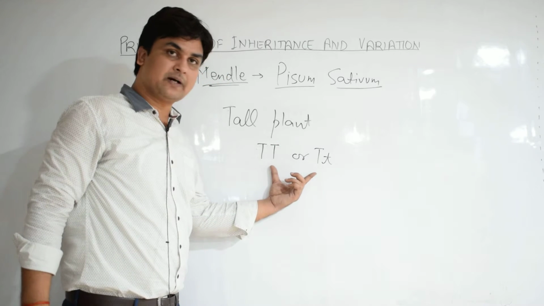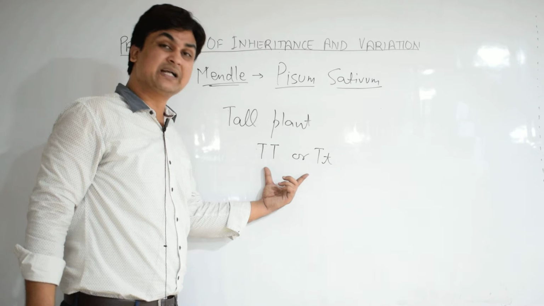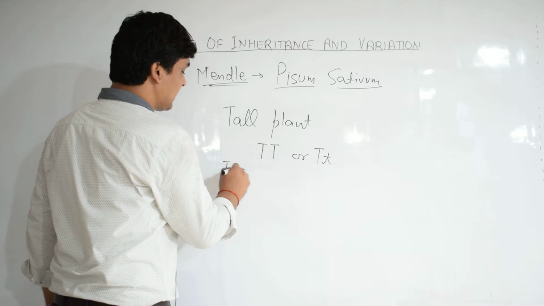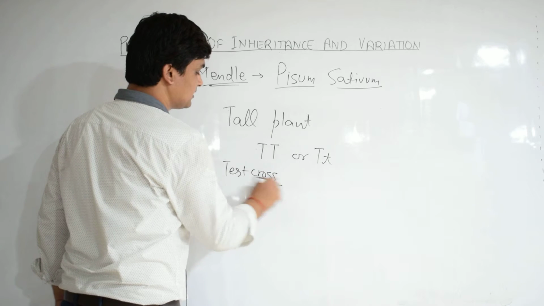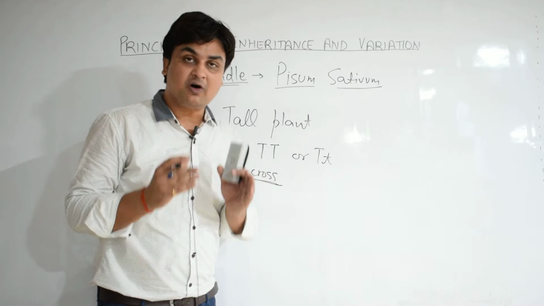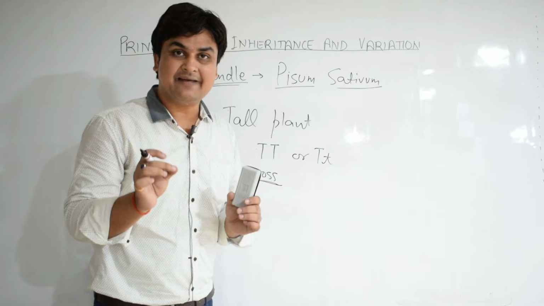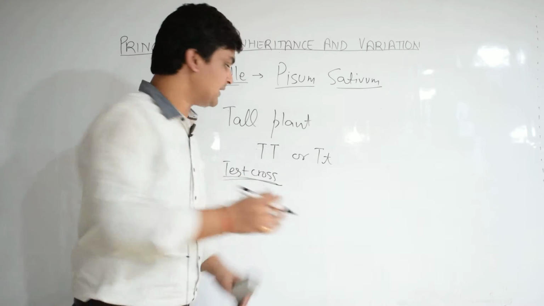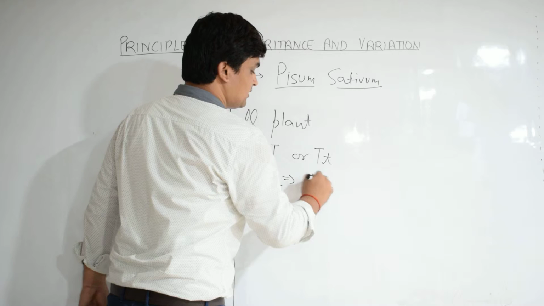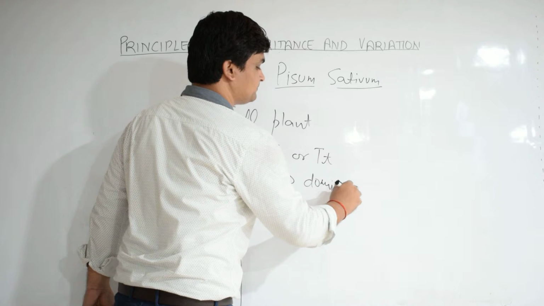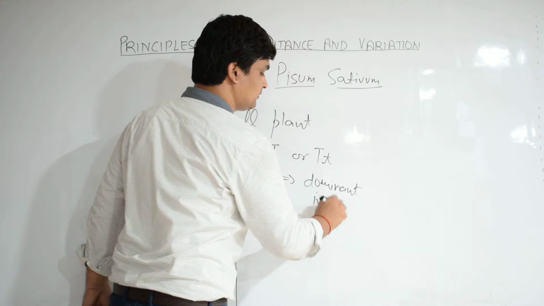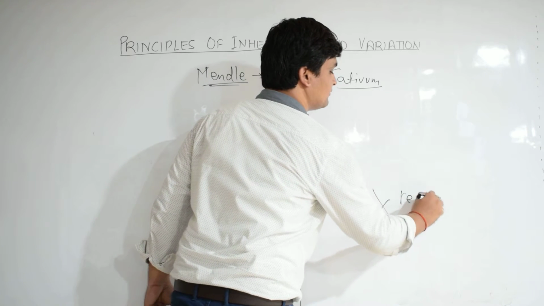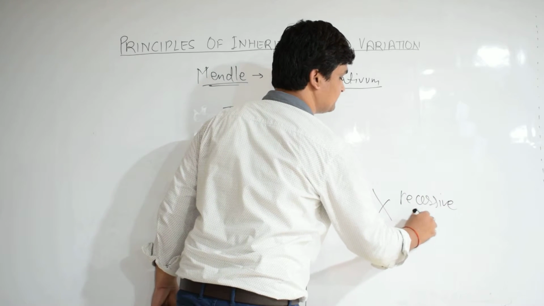So for this purpose, a test cross is performed. What is a test cross? A test cross is the cross of an individual with dominant character with its recessive parent, that is, the dominant individual is crossed with the recessive parent.